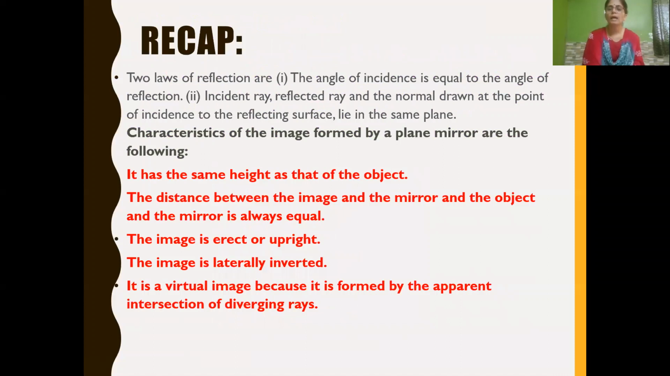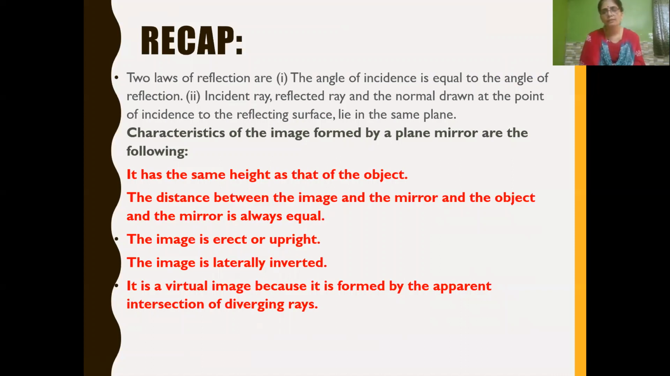Okay children, till now we have learned the two laws of reflection. The first law: the angle of incidence is always equal to the angle of reflection. The second law states that the incident ray, reflected ray and the normal all lie in the same plane. And then we have learned about the characteristics of image formed by a plane mirror.